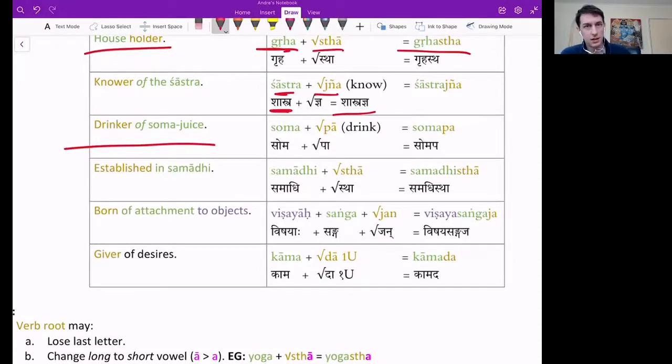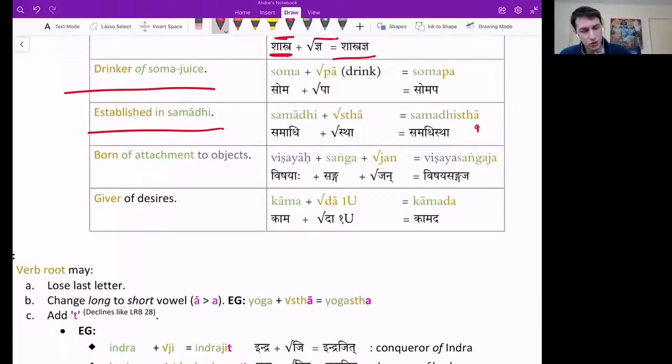How about you say Sita is the drinker of Soma juice? Sita somapa asti. Born of attachment to objects. Now, this is 3 members. We talked about 2 members. Let's go 1, 2, 3. Objects, Vishayaha plus Sangha plus Ja. Sangha is attachment. Ja is born. So you combine it together. Vishaya, Sangha, and then Ja. So Vishaya Sangajam, Vishaya Sangajaha, Vishaya Sangajam.